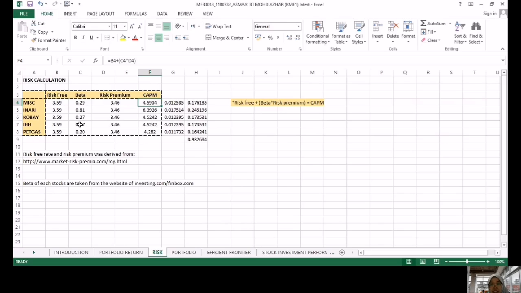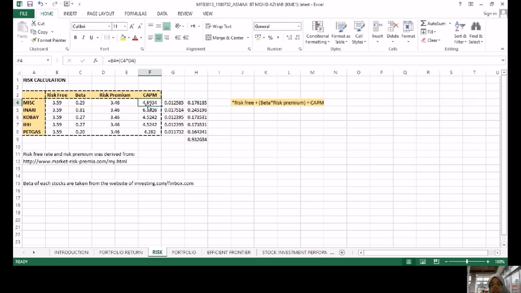It represents how much risk is involved. Based on this data, all of the shares have a positive beta. As you can see, all of these are positive, meaning that each has a positive relation to market movement. Other than that, the risk-free rate and risk premium are taken from the Market Risk Premia website, which are 3.59 and 3.46 respectively.